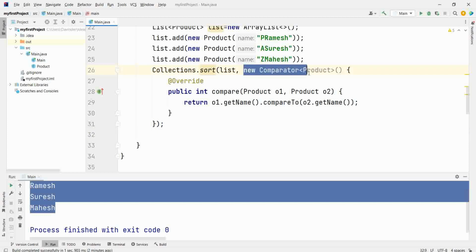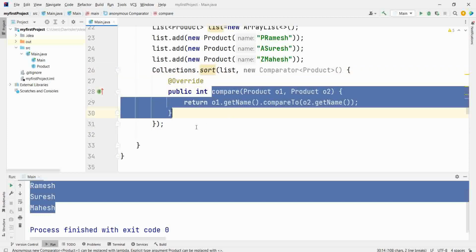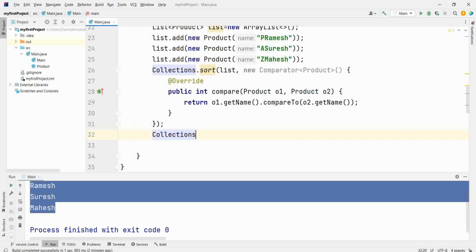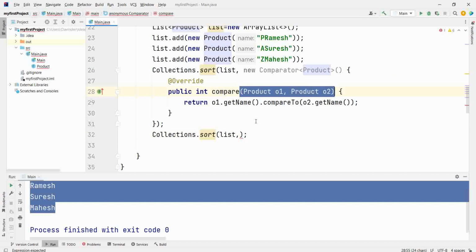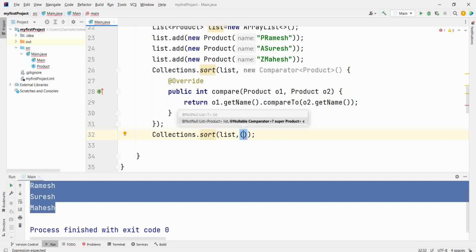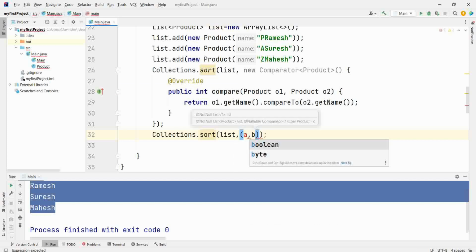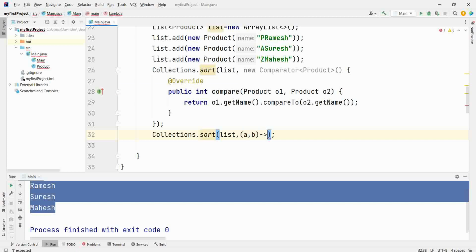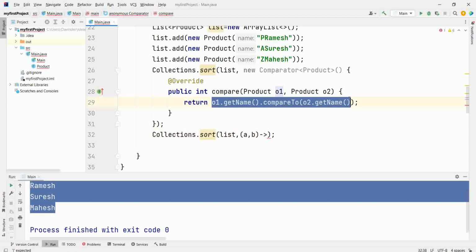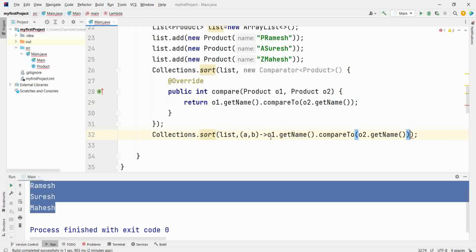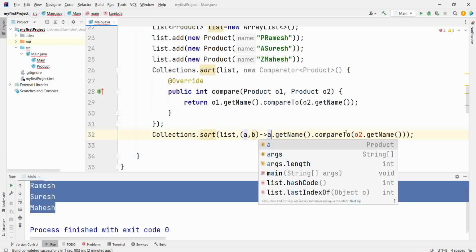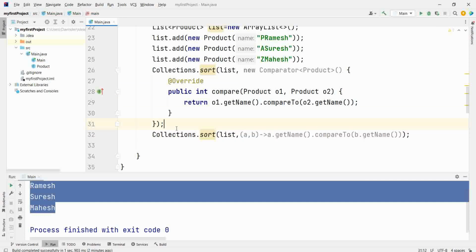Now, this is the functional interface which is having only one method. So you can do Collections.sort(list, comma. Now how to call this? This is having two parameters, a comma b, lambda expression. Now write this. That's it.